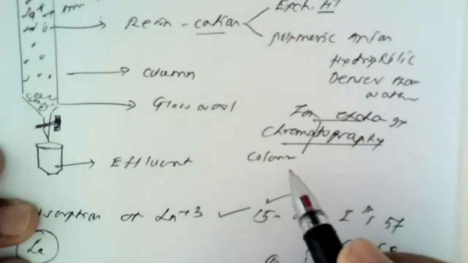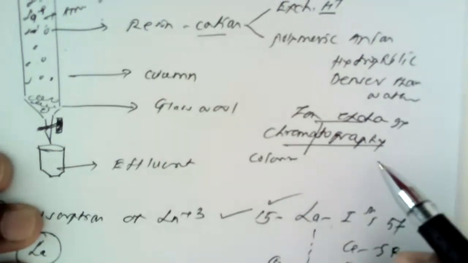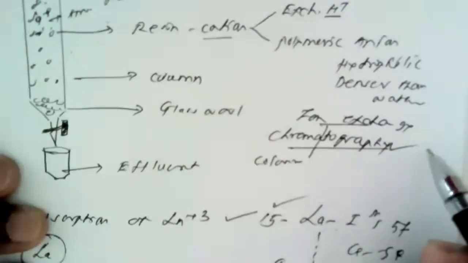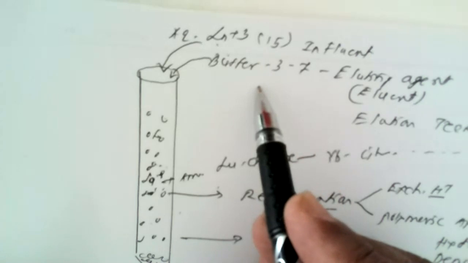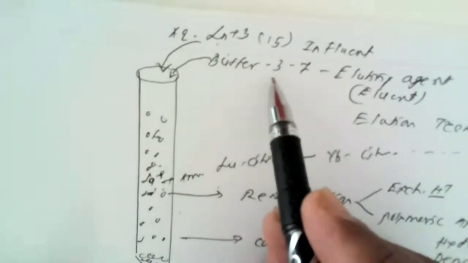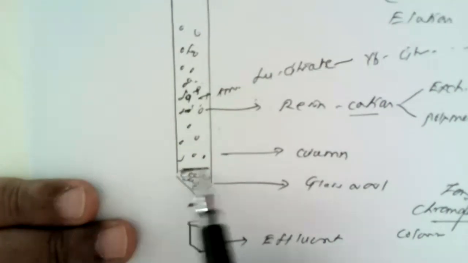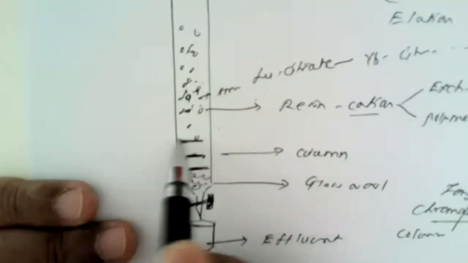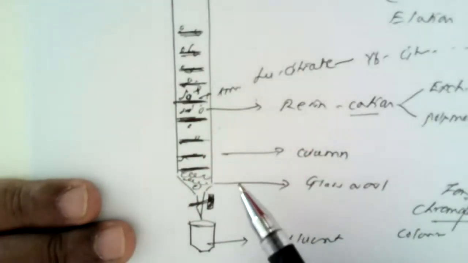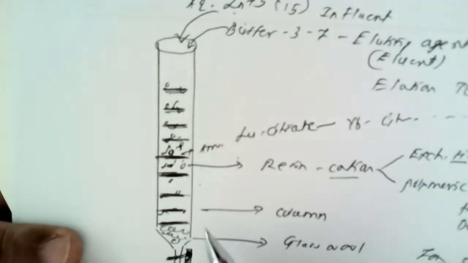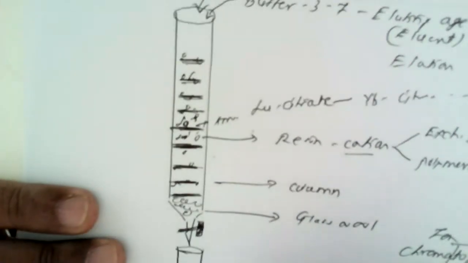So formation of colored ions and separating them by using a technique is known as chromatography. So this is known as ion exchange chromatography. That means as soon as we add a buffer solution containing ammonium citrate and citric acid, colored bands are obtained on this column, just as we see now, known as a rainbow. Rainbow-like colored bands have been obtained on this resin bed itself, which indicates the formation of complexes with different